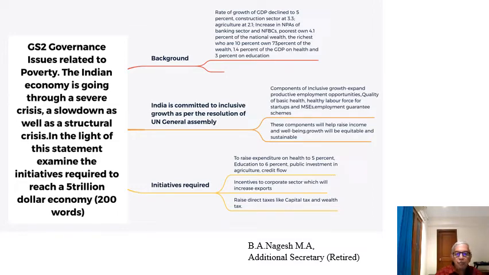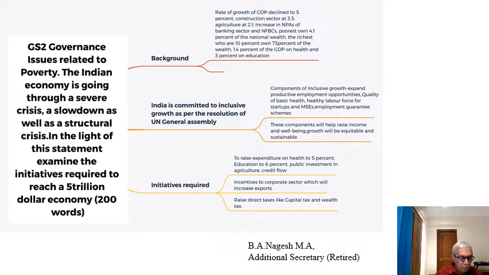First would be to raise the expenditure on health to 5%. Now the expenditure on health is just 1.4%, so they are asking for increasing it to 5%. Similarly, education. We are spending 3% on education, and what we are recommending is that it should be 6%.